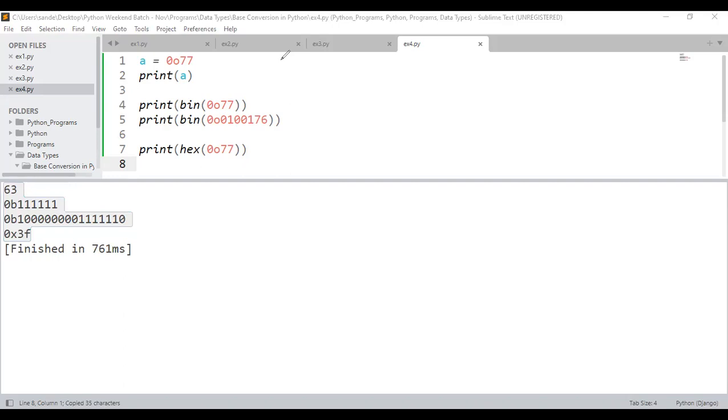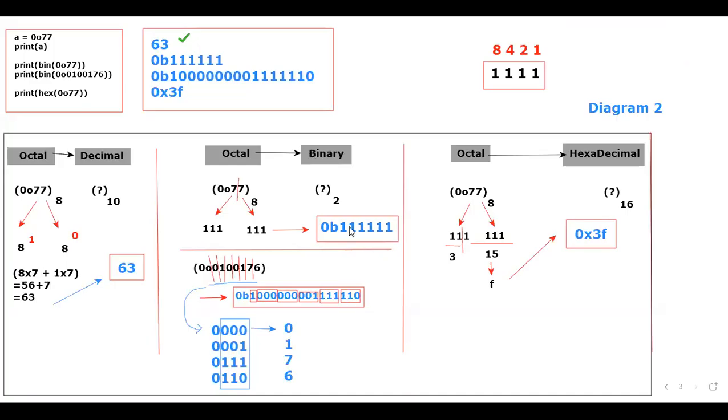Paste the output here. Now tell me, whatever the output that I got, 63 is matching. 111111 is matching. 1 000 000 001 111 110 is matching. At last, 0x3f is matching. How many of them are able to understand? Yes, sir. It is very simple, sir.